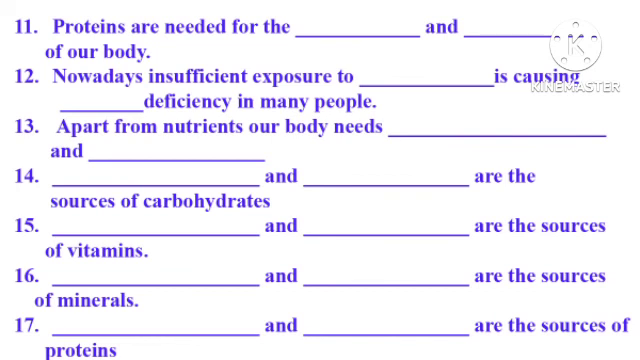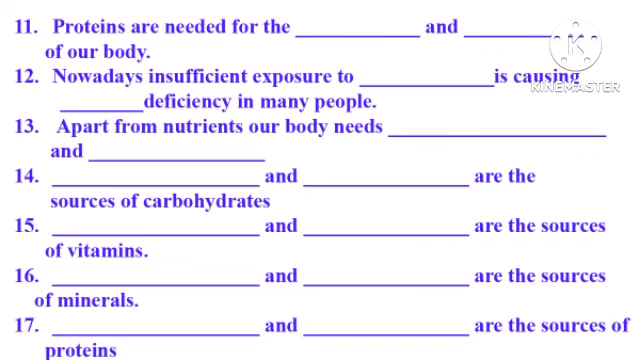Question number 13. Apart from nutrients, our body needs dash and dash. The answer is dietary fibers and water. 14. Dash and dash are the sources of carbohydrates. The answer is potato and rice.